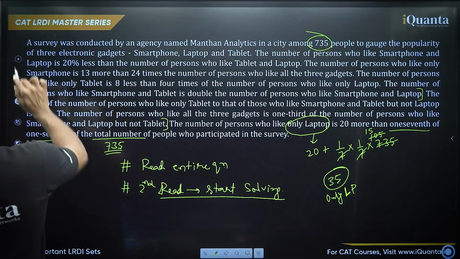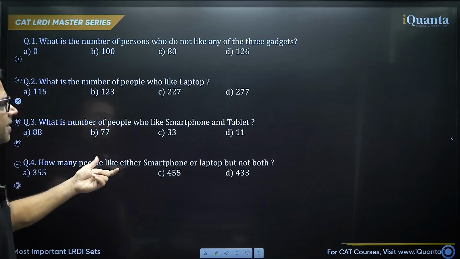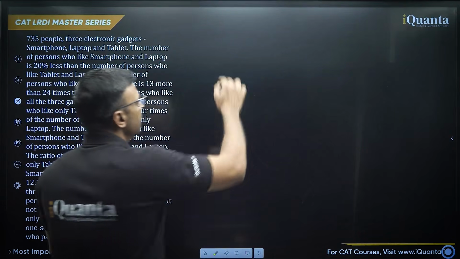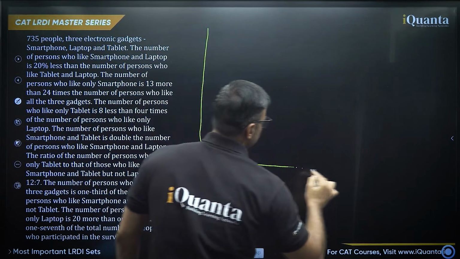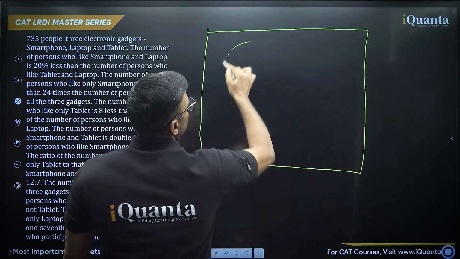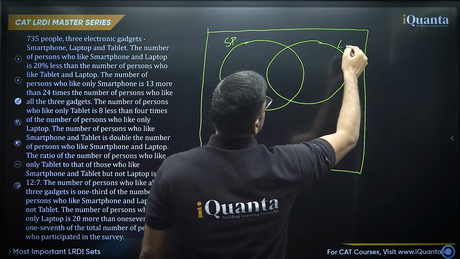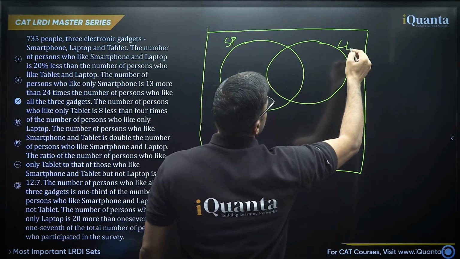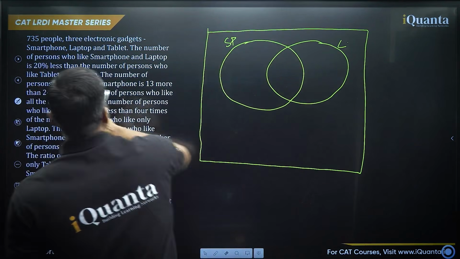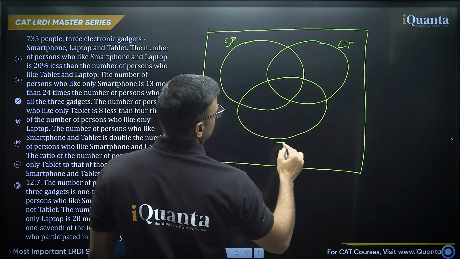All right. Let's take a look at the questions. These are very simple general questions, like specific area based questions. I've taken the entire information here, and let's draw the diagram. The Venn diagram for 3 sets is a standard way of drawing it like this. This is one set, smartphone. This is another set, laptop, L. I wanted to write LT. And the third set is tablet, TB.